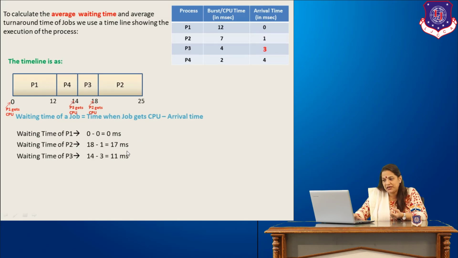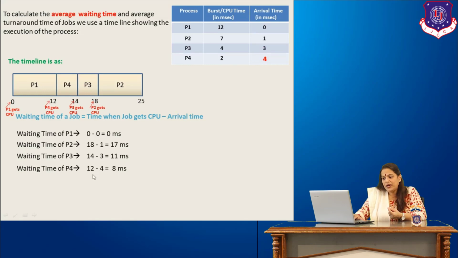Next we have P3. Seeing the timeline, we can see that P3 gets the CPU at 14 milliseconds. Was it waiting till 14 milliseconds? Again, no. It arrived on the system at the 3rd millisecond. So from the 3rd millisecond till the 14th millisecond, it was waiting for the CPU. So 14 minus 3 is the waiting time of P3.